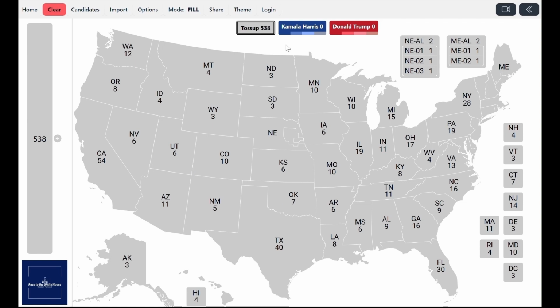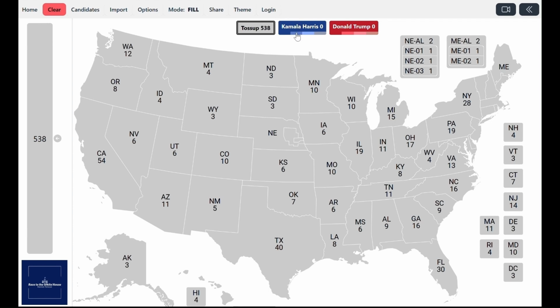As you can see here, we have 4 categories for each candidate, from safe to tilt. Safe states are those states that are projected to vote for either candidate by margins greater than 12 points. Those states are really difficult to swap and to become competitive, even in case of a big landslide. It would take really something unexpected and unprecedented for those states to become competitive.